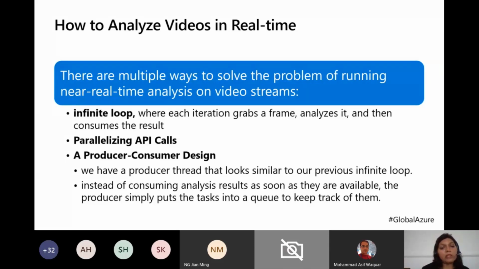And then we move on to the third, which is a producer consumer design. It's just like our first approach, where we are running an infinite loop and we are grabbing frames and processing the frames. But then what we essentially do is, the producer, once the result is available, just pushes it into the queue. So you don't have to worry about the order in which the results were delivered and you have consumed them. So this producer consumer approach is there.